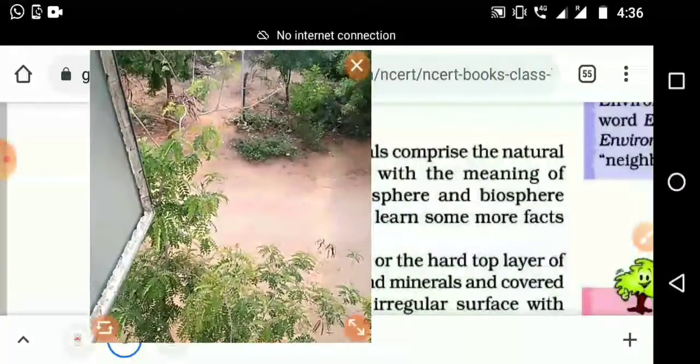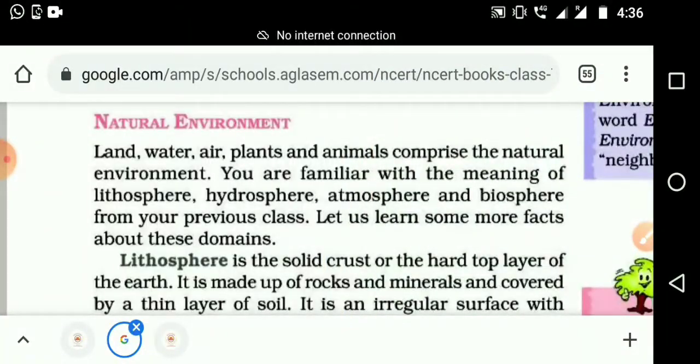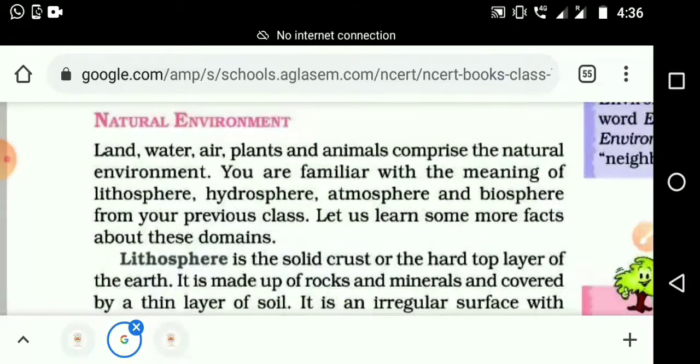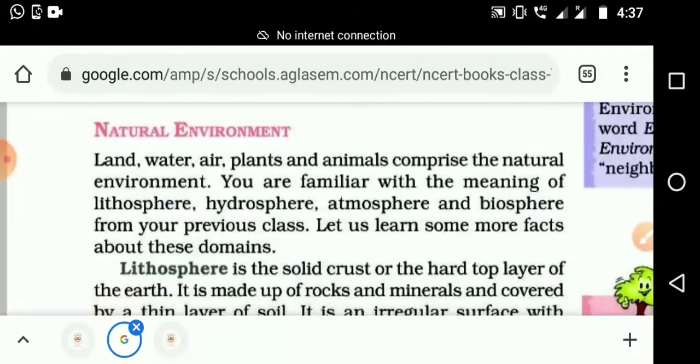Okay, so we are moving to the next topic, the natural environment. In the natural environment, what all things are included? Land, water, air, plants, animals comprise the natural environment. Please note it: land, water, air, plants and animals comprise the natural environment.